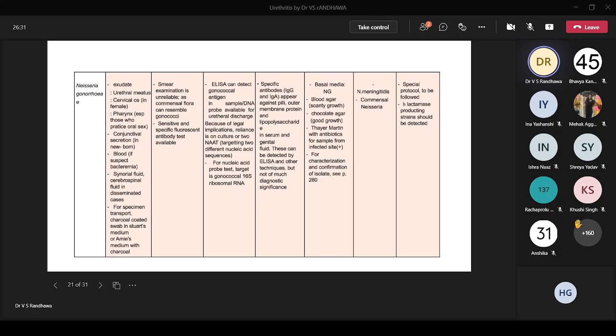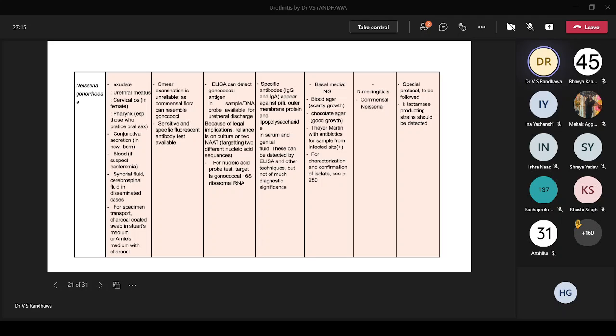Then this is actually an overview of the lab diagnosis of Neisseria gonorrhoeae. This column deals with the samples that we should be focusing on. Then this one, basically the techniques that we have for antigen detection or based on the nucleic acid. This one is for the serological and the other things. This one is basically focusing on that. This one I have already covered.